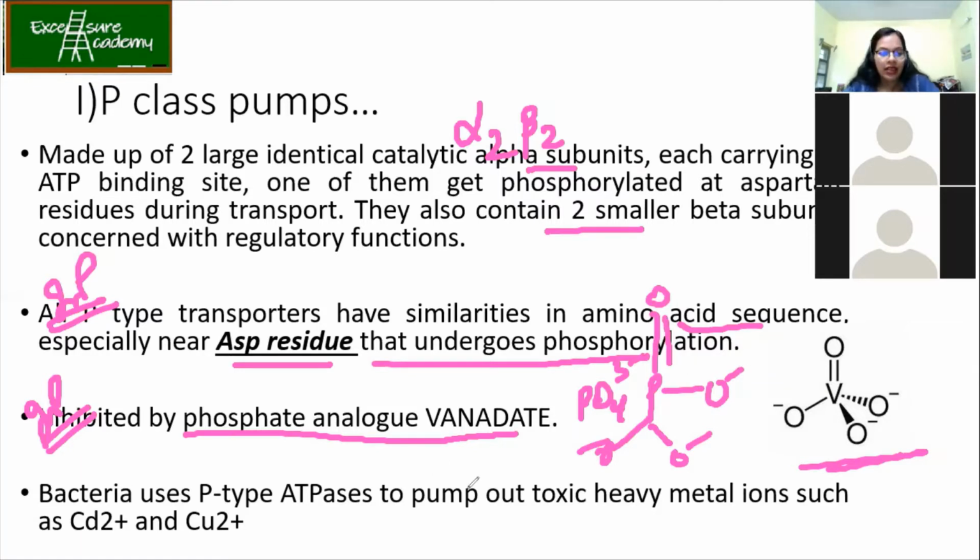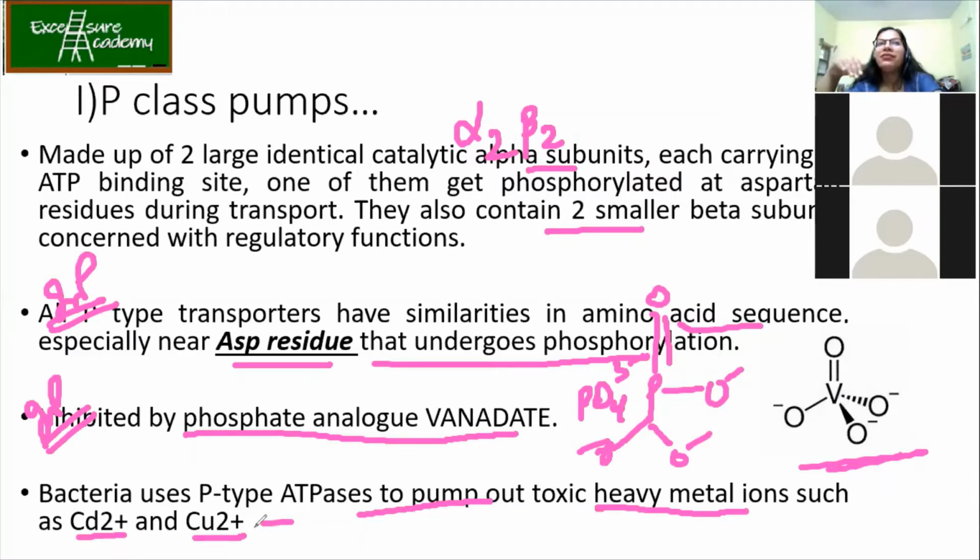Okay. Now, bacteria use P-type ATPases to pump out toxic heavy metals such as cadmium and copper. So this is what we were discussing. Sometimes not only the drugs, but the heavy metals, because bacteria live everywhere. They are present ubiquitously. So sometimes if there are heavy metals affecting their cellular process, they have these P-class pumps, by which they are able to pump out these heavy metals.